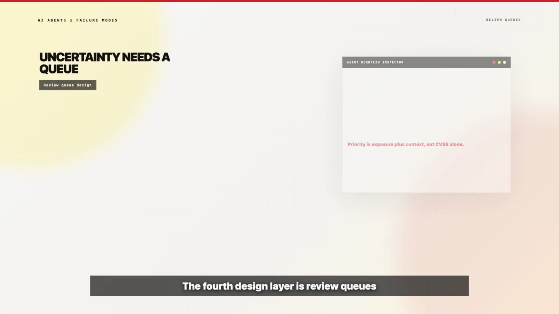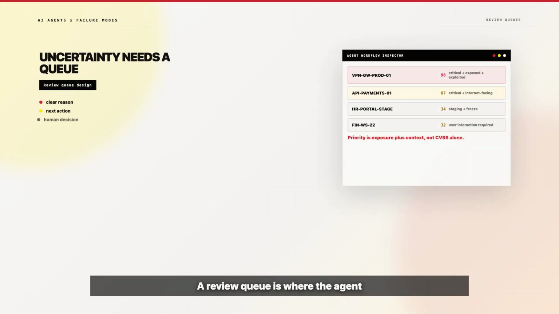The fourth design layer is review queues. A review queue is where the agent sends work it cannot safely finish. If the agent does not know what to do with uncertainty, it will either hide it, ignore it, or turn it into fake confidence. A review queue gives uncertainty a place to go.